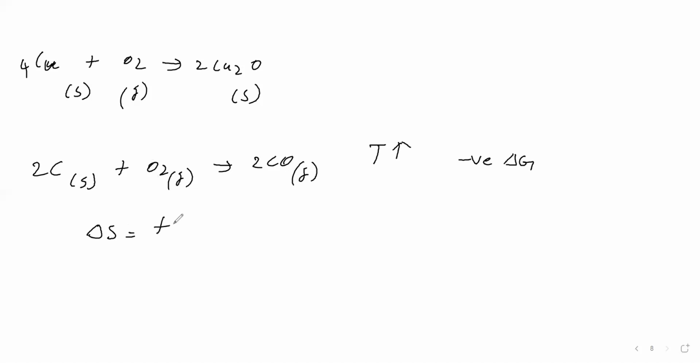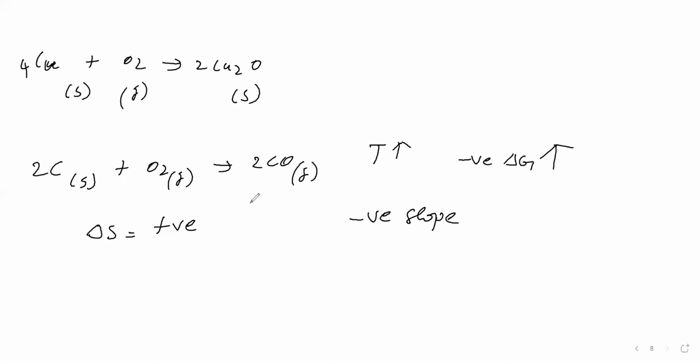Therefore, delta S is positive here. So on rising temperature, the negative value of delta G increases. Therefore, negative slope for this. Metal into metal oxide means positive slope, carbon into carbon dioxide means no slope, and carbon into carbon monoxide means negative slope.